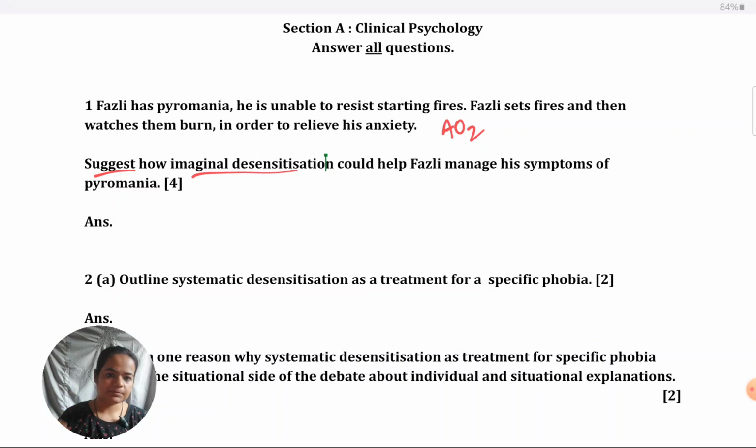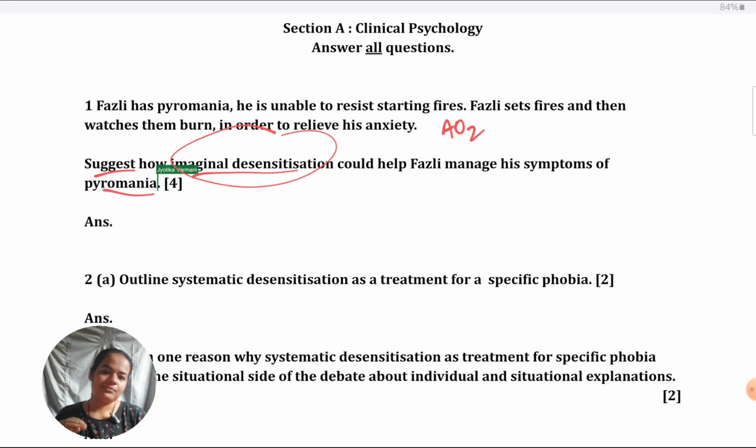Think about scripts, think about visualization, think about progressive muscle relaxation. You have to prepare your answer around these points. So when you see imaginal desensitization, understand this is the core concept being assessed here, and every point that I give must be relevant to this particular technique.